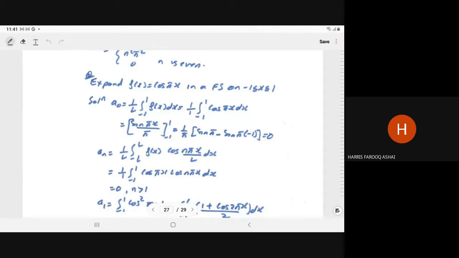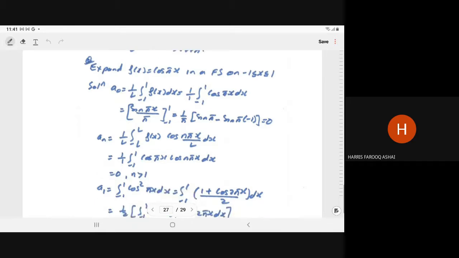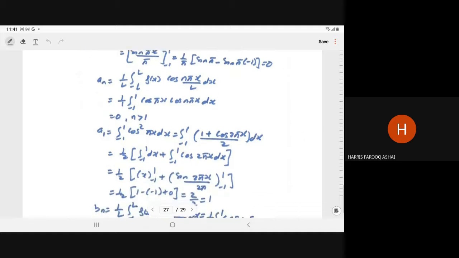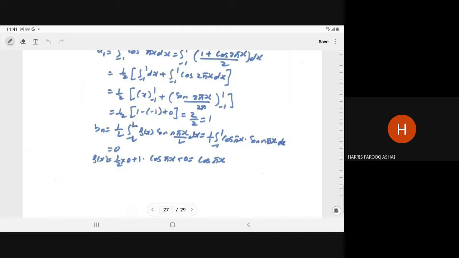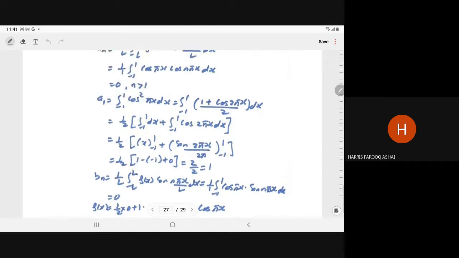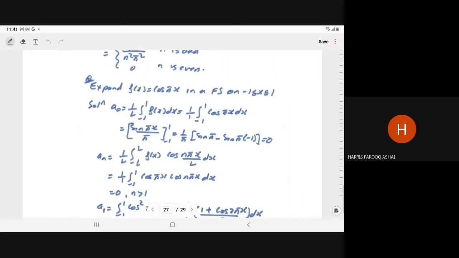The Fourier expansion of a trigonometric function is the same. So automatically a naught will come 0, an will be 0 for n greater than 1, but a1 is equal to 1 and bn is equal to 0. So you can prove that cos pi x is equal to cos pi x. That is true for an arbitrary interval also.